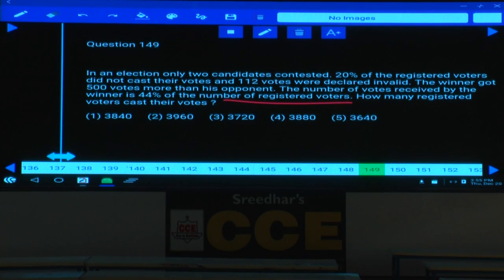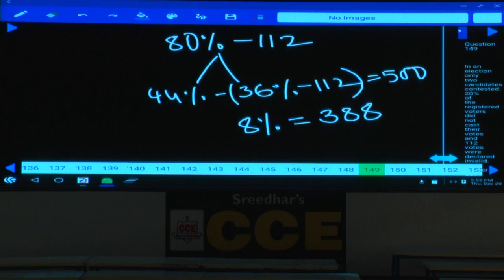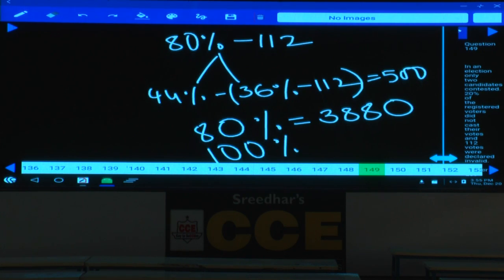And your question is total how many registered voters are there, which is 100%, correct? See, if 8% is 388, then 80% will be 3880, and to get 100%, how much more we need to add? 20% we have to add.